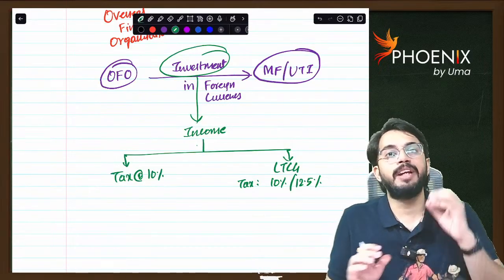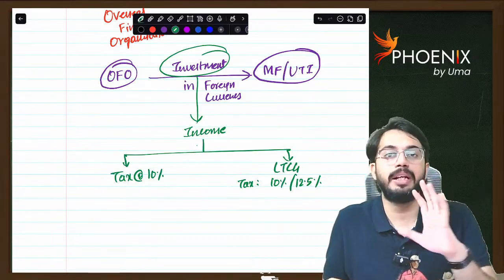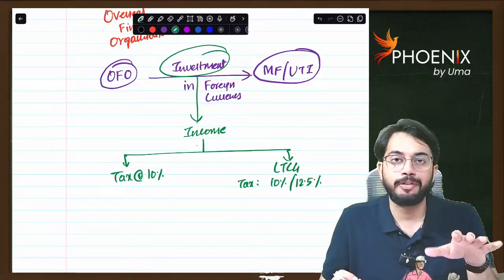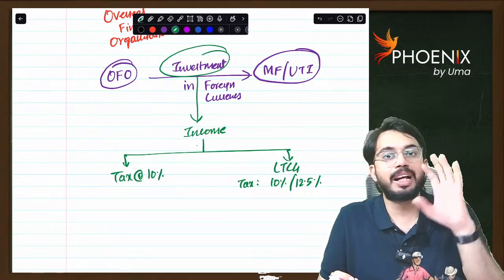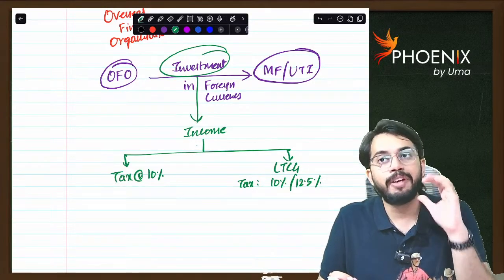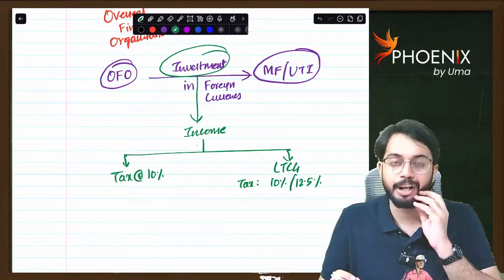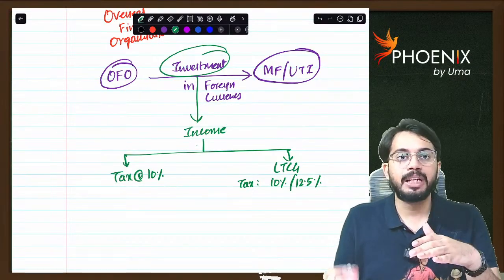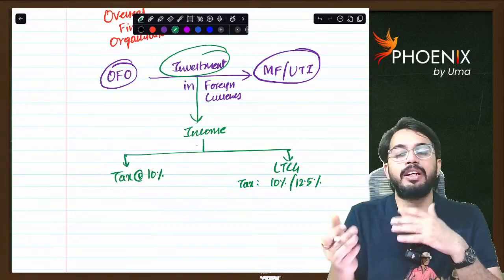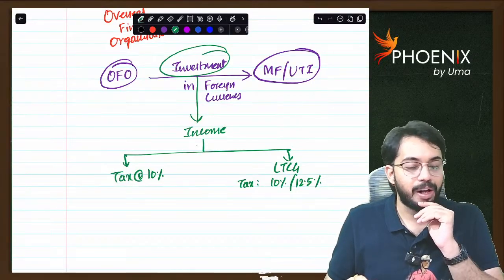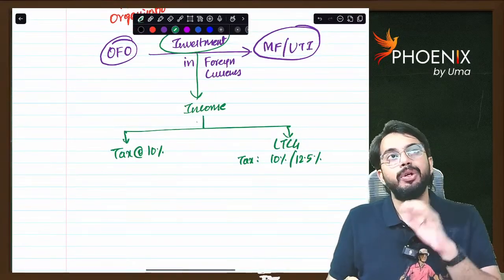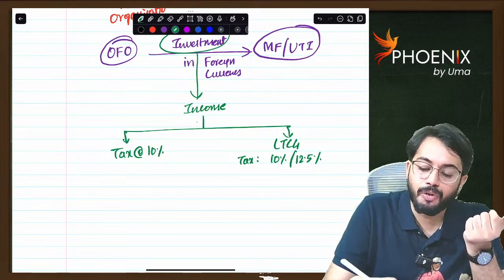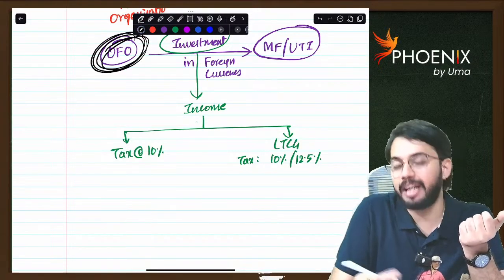So an overseas financial organization made investment in mutual funds or units of UTI. From that investment, income was received. That income, if it is revenue income, is taxable at the rate of 10%. If it is capital gain, it is taxable at 10% before 23rd July. After 23rd July, it is taxable at 12.5%. Now, your doubt is, sir, what does overseas financial organization mean?